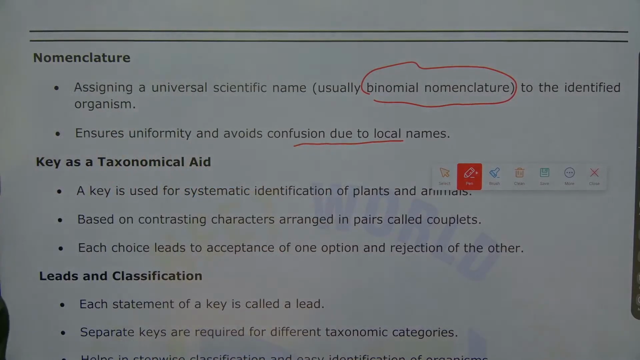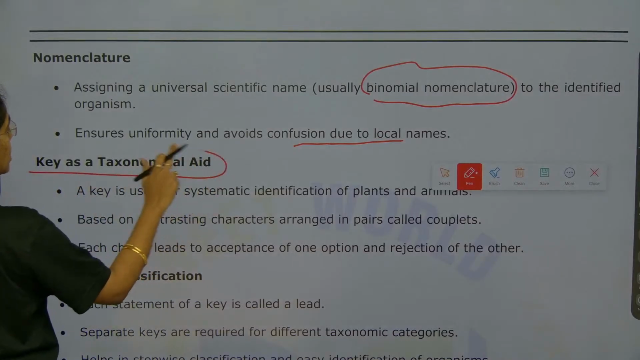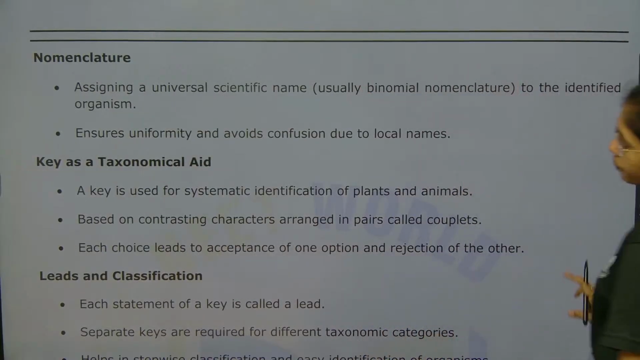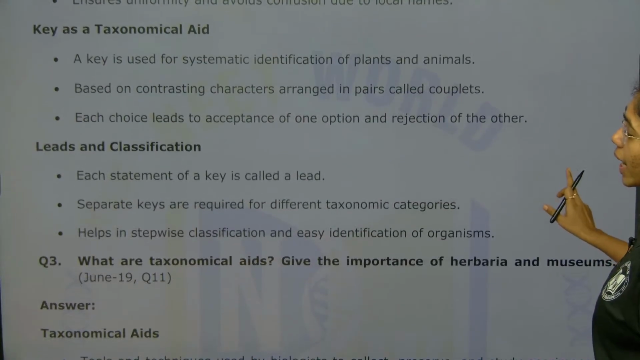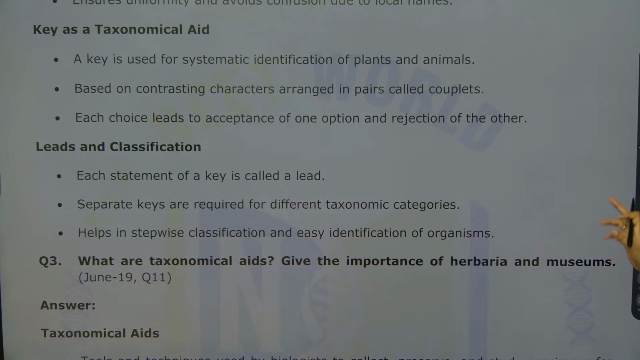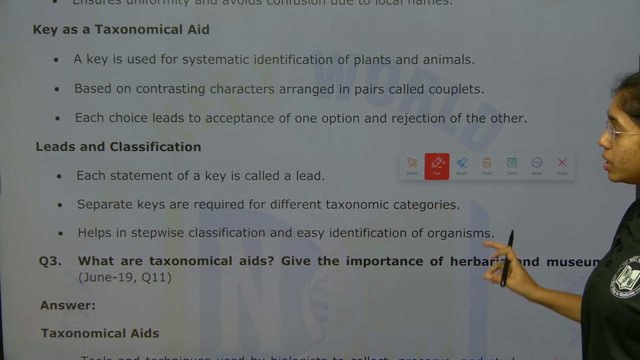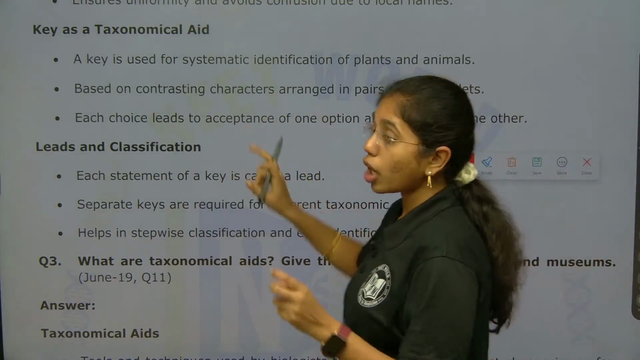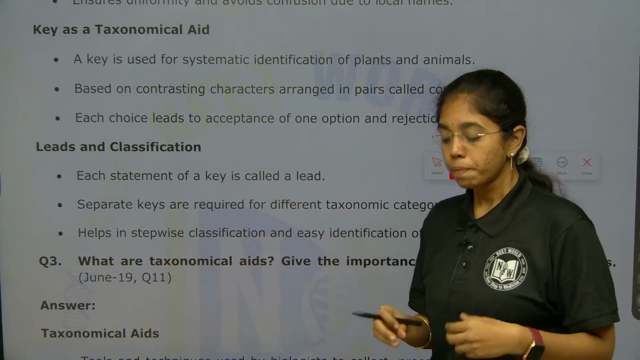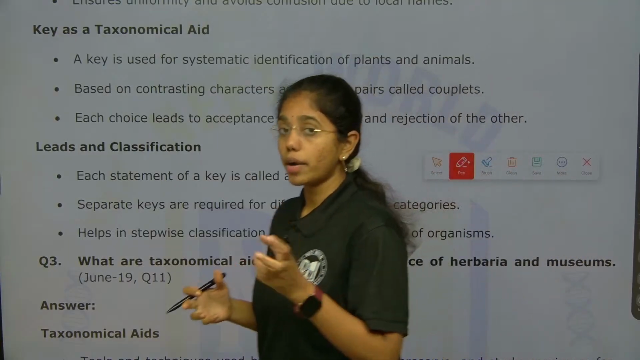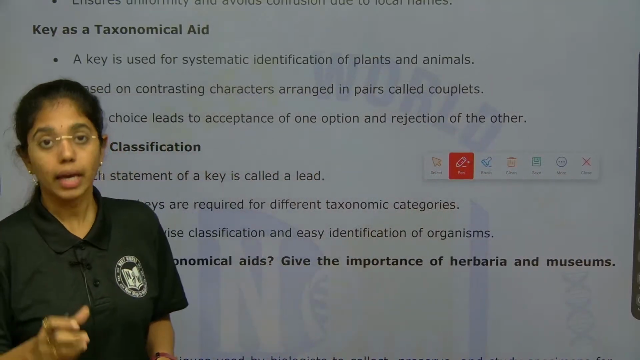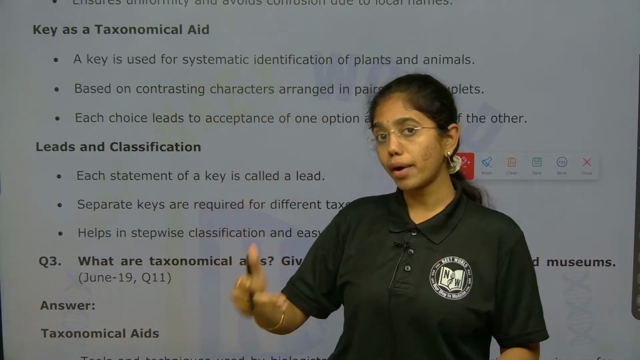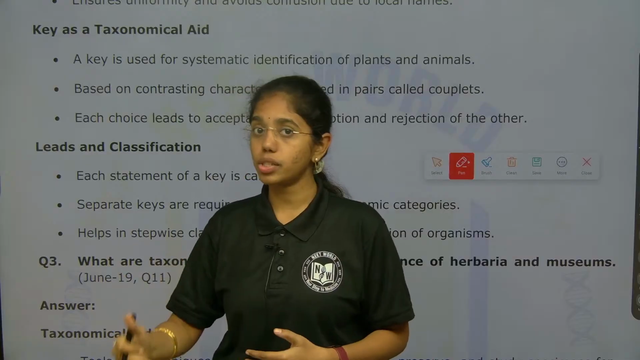Next is keys. What is a key as a taxonomic aid? A key is used for systematic identification of plants and animals. A key is based on contrasting characters. Any two statements which are contrasting to each other are provided. Each statement in the key is called a lead, and two contrasting statements together are called a couplet.